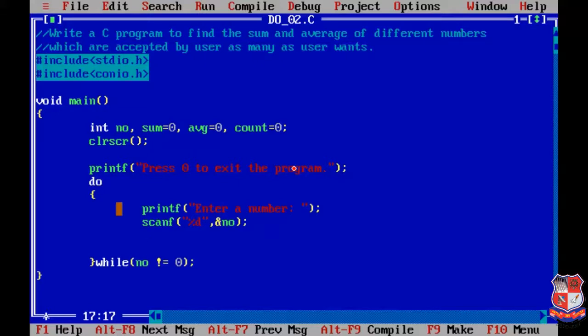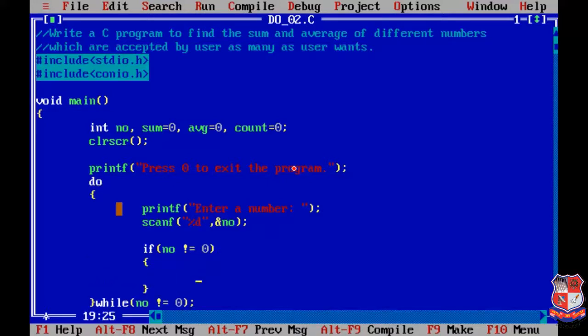After entering the value we have to check whether the number is 0 or not, because if the number is 0 we don't have to do the summation and average. So we write: if number not equals to 0. If this condition is true, then we go for finding the summation.